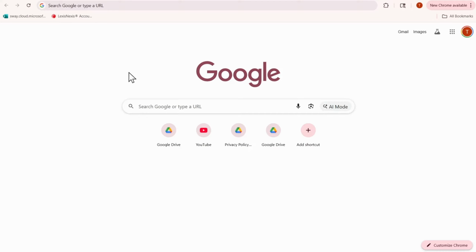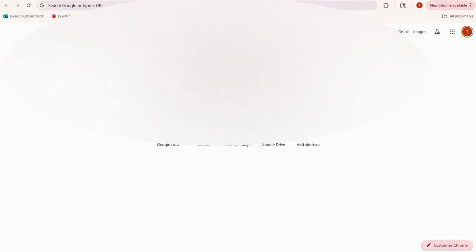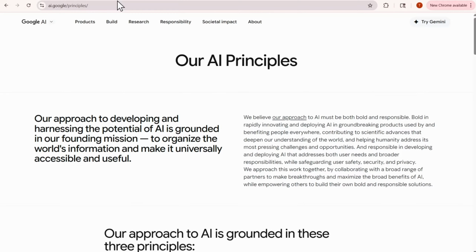Today's review, we're going to be looking at some public-facing AI documentation that is being offered right now by Google. We're going to take a look at their AI principles. Now, the reason this is going to be a series on the channel is because as we look through the AI principles offered by Google, we're going to see more and more artificial intelligence documentation that is offered on the websites of different organizations.